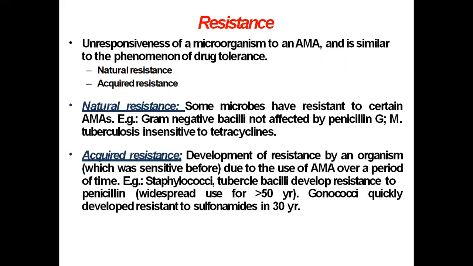Now the bacilli which develop resistance by this acquired resistance process are Staphylococci and tuberculous bacilli. Staphylococci develop resistance to penicillin. The second one is gonococci, which develop resistance to sulfonamides.